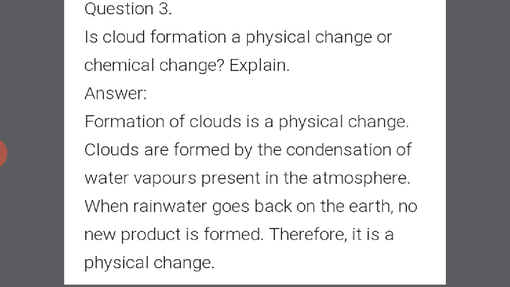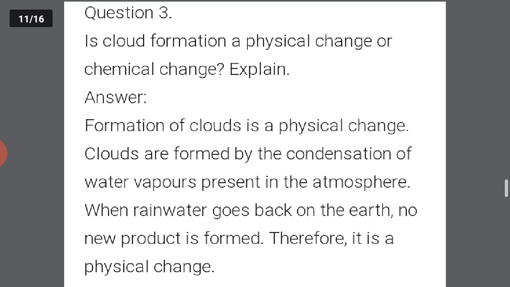Okay, when rainwater goes back on the earth, there will be no formation of new product. So therefore the formation of cloud will be a physical change, not a chemical change. The main thing is, as I told you, there is no formation of new product in this process, that's why it is a physical change.